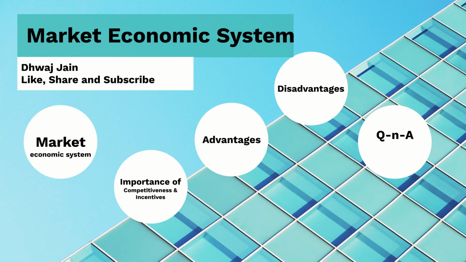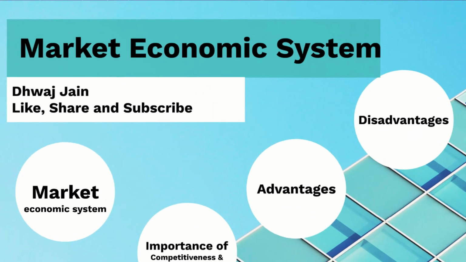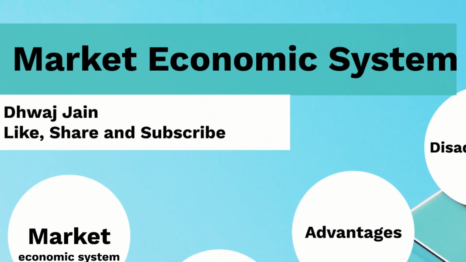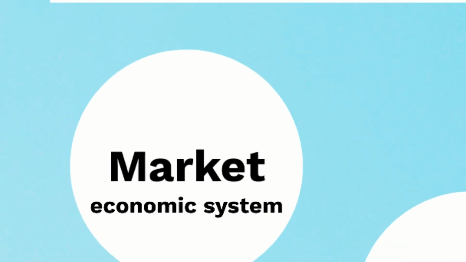So today's topic is market economic system. So what is market economic system? If you can recall from our fifth video, which is chapter 5 and chapter 6, chapter 6 talks about the different types of economies: mixed economies, market economies, planned economies. So one of these is market economic system.